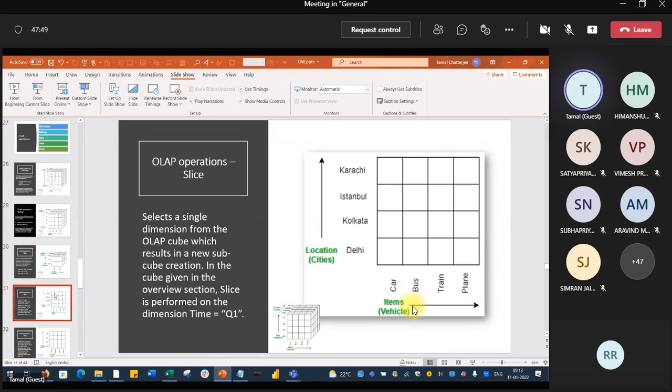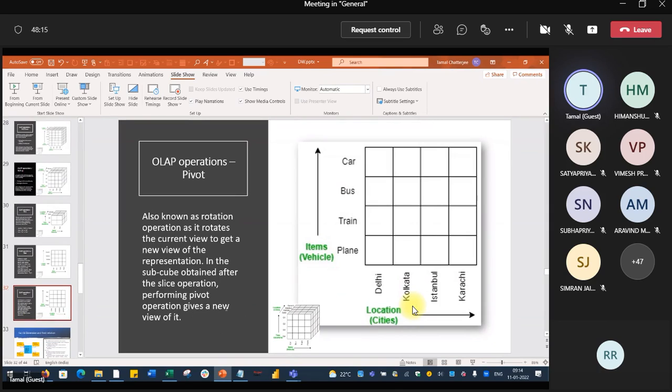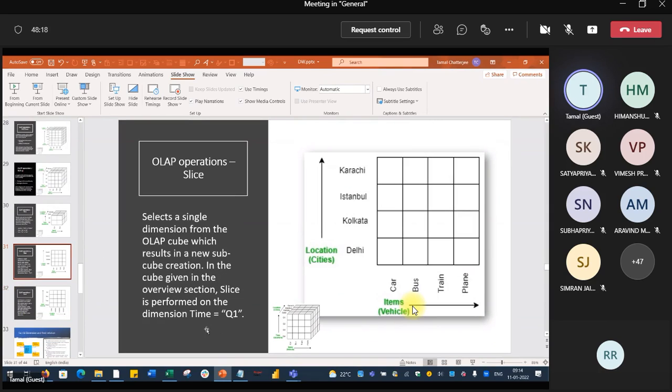And slice actually loses the dimension. See here, you are getting only 2-dimensional data. So you are only getting the city names and the vehicle. The entire cube has 3 dimensions, but right now you are not considering the time series. You are considering only Q1, one time, and your dimension has been reduced. So remember, in slicing, your dimensions are being reduced.